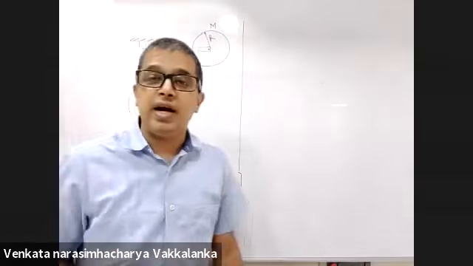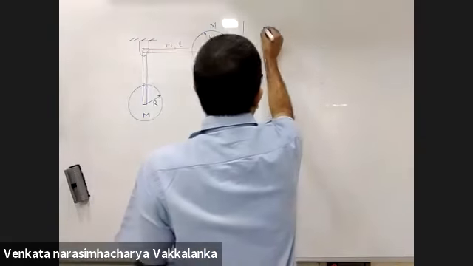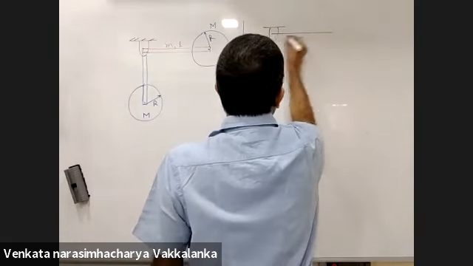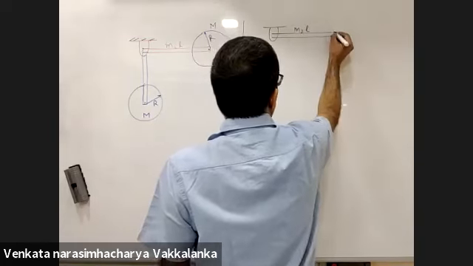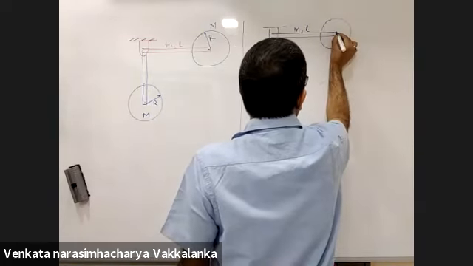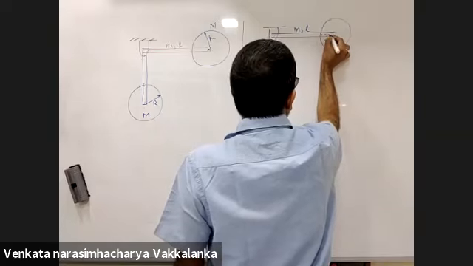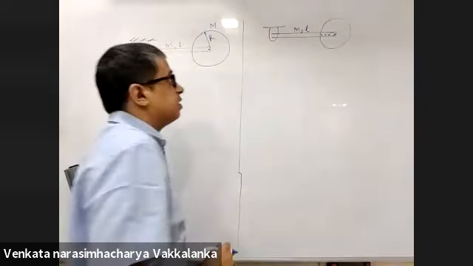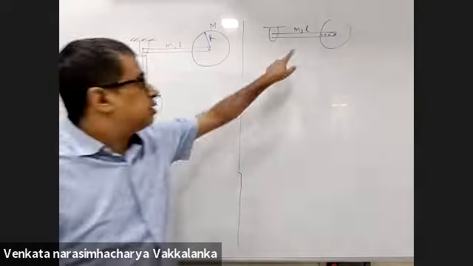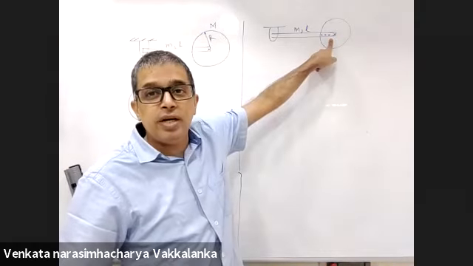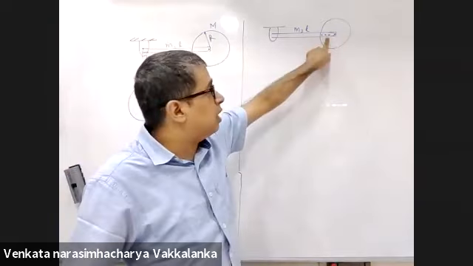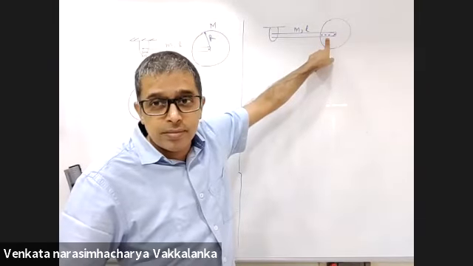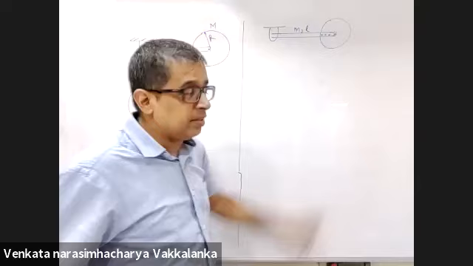Listen to the second half of the question carefully. This is the hinge. This is a thin rod of mass m. And here the hinge is all throughout this length. The rod is hinged to the disc not only at the center, but all throughout the length.